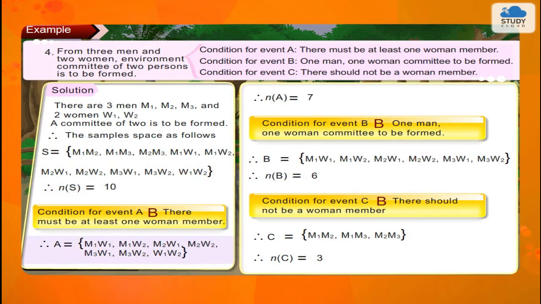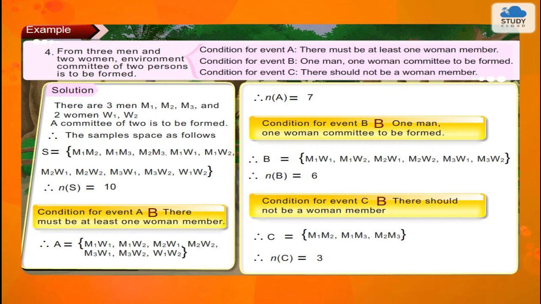Now, condition for event A: there must be at least one woman member. Therefore, A = {M1W1, M1W2, M2W1, M2W2, M3W1, M3W2, W1W2}. Therefore, n(A) = 7.